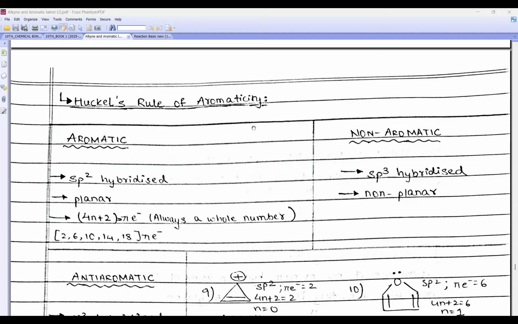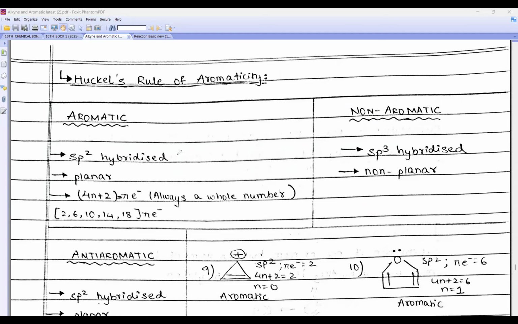Now, in the exam, they will give you one structure and they will tell you whether it is aromatic, non-aromatic or anti-aromatic. So, what are the conditions for aromatic? The compound should have sp2 hybridized carbons first of all. The structure should be planar. And 4n+2, that is the total pi electrons. They should be, beta, 4n+2 pi electrons, that is 2, 6, 10, 14, 18.